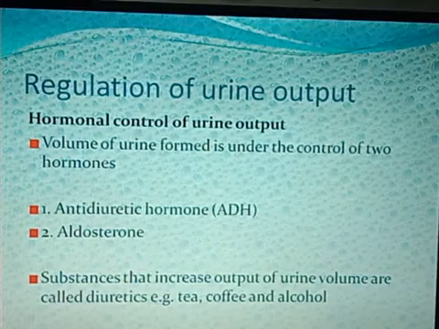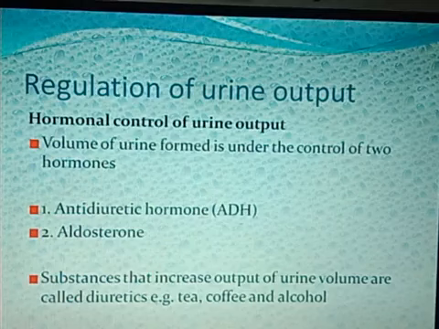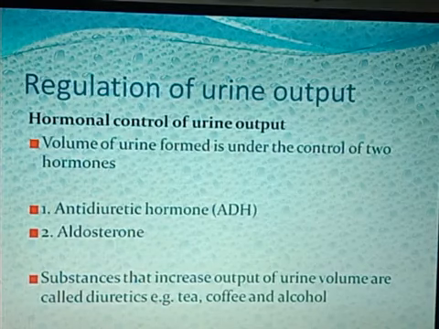There are certain substances that increase the output of urine volume. When we eat or take in these substances, the urine output is affected. These substances are called diuretics. That will include tea, coffee and alcohol.